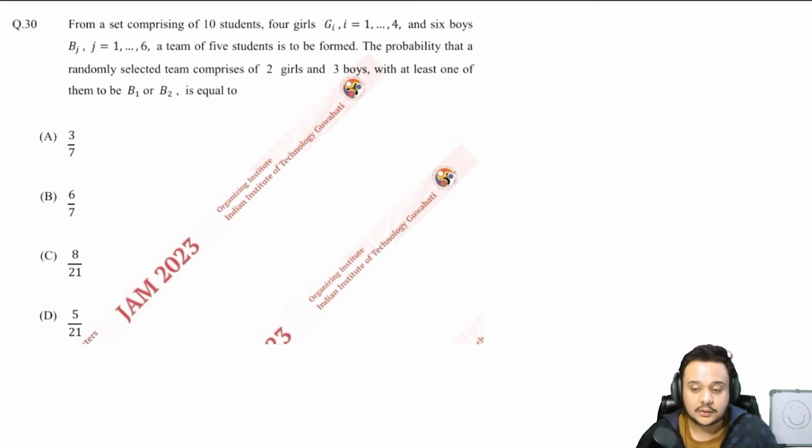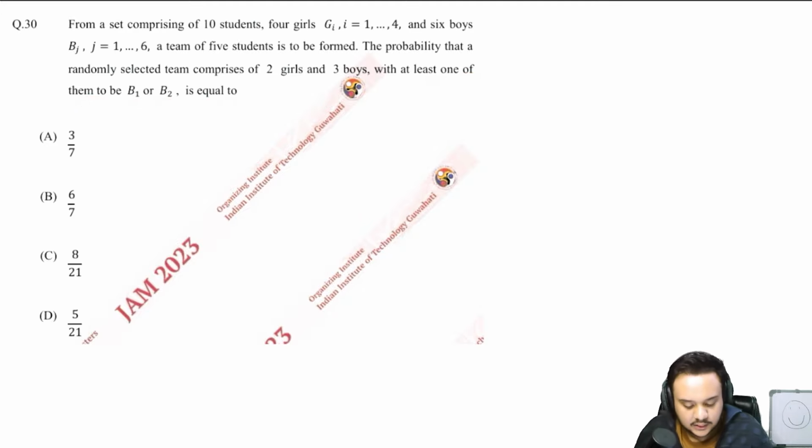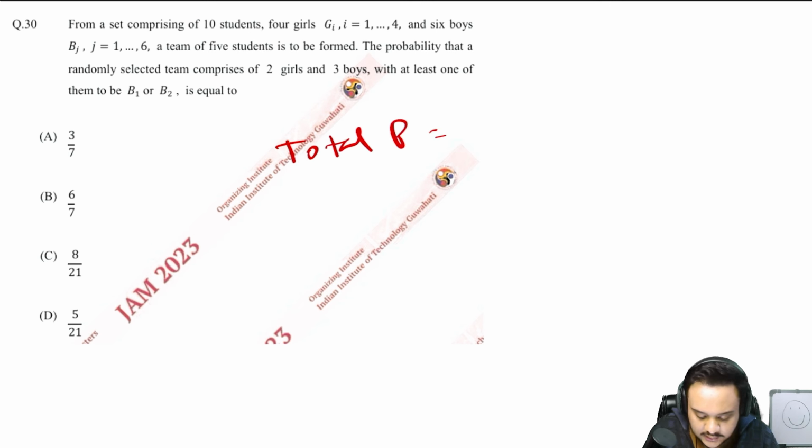Okay, read the 30th question now. From a set comprising of 10 students, 4 girls and 6 boys, a team of 5 students is to be formed. The probability that a randomly selected team comprises 2 girls and 3 boys with at least one of them to be B1 or B2 is equal to. Okay, slightly on the difficult end, but if you have done probability properly, you will find it very, very easy. Total probability, what is it? 10 total students, out of that 5 are to be selected.